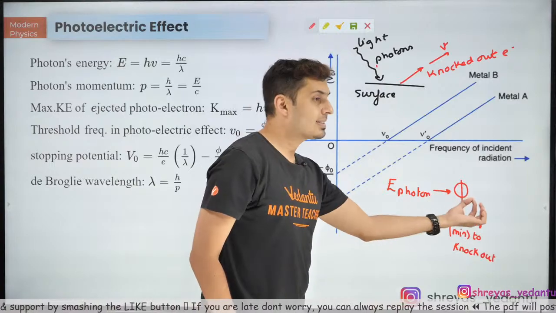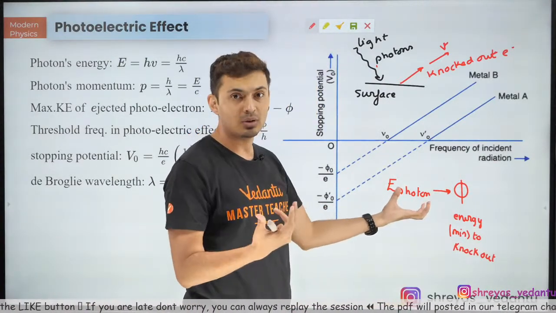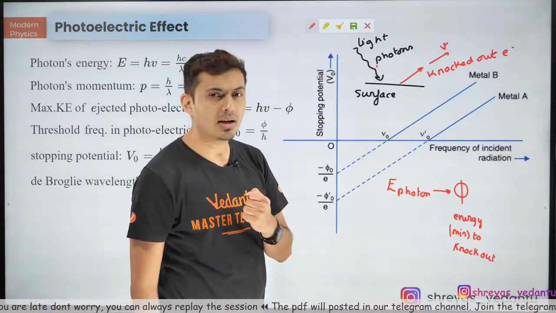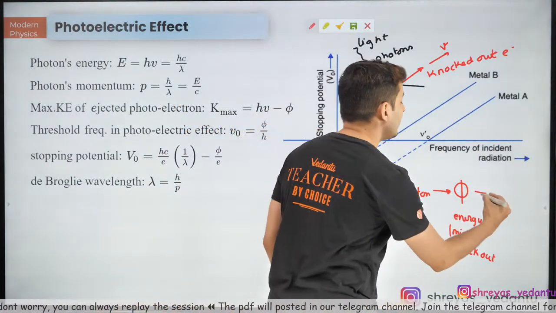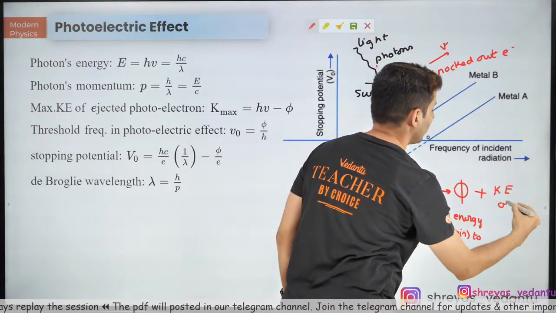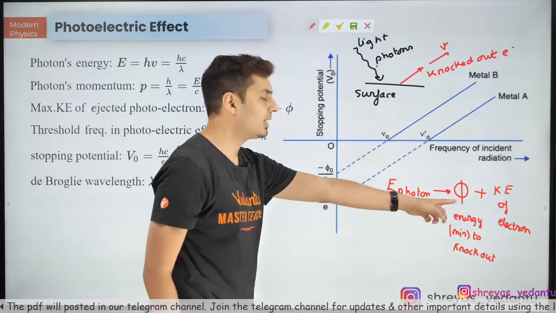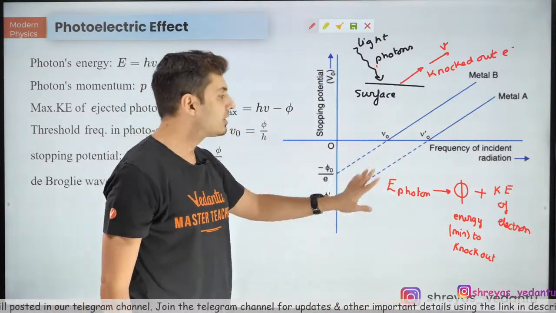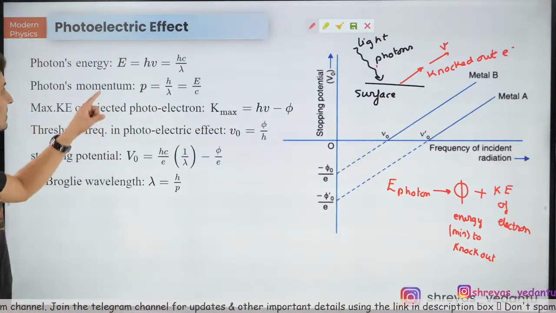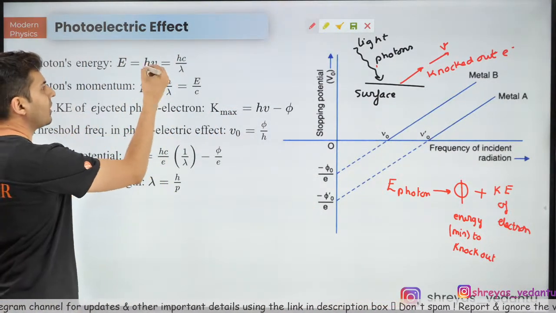So there will be some more energy left. Understand, the energy of the photon might be 5 joules, and maybe only 2 joules is required to knock it out. So where will the remaining 3 joules go? The remaining 3 joules will be the kinetic energy of the electron. So this is nothing but an energy equation at the end of the day, which is also called the photoelectric equation.